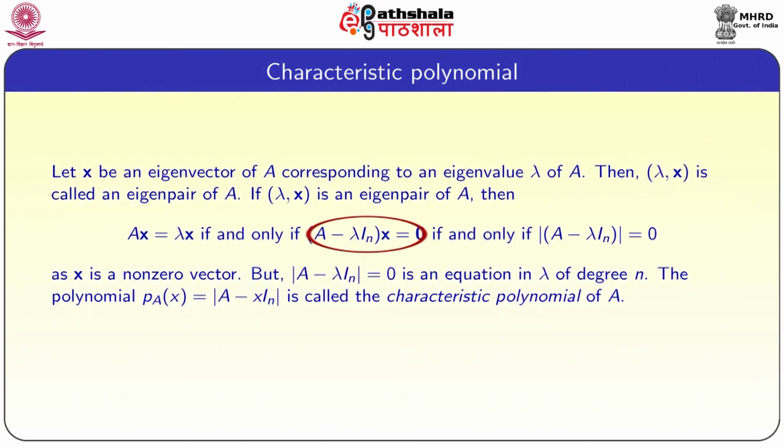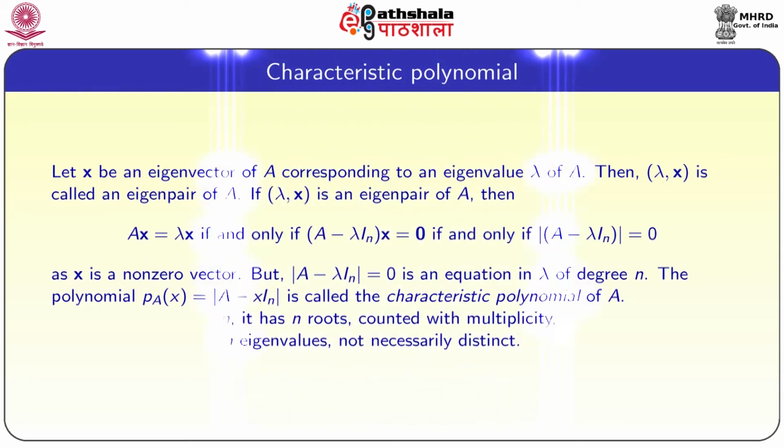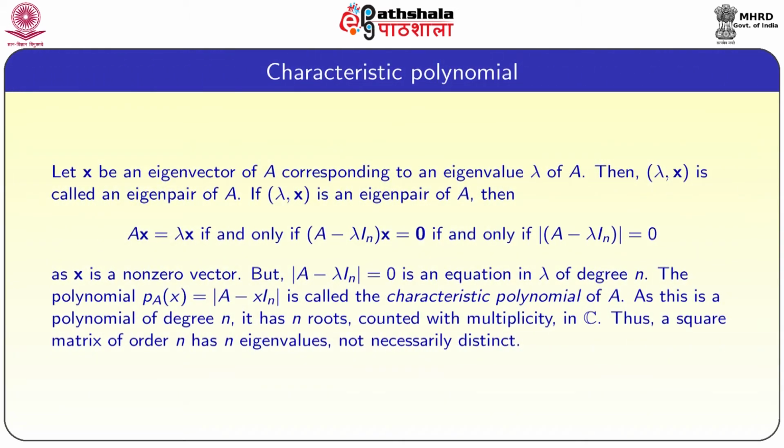But the determinant of A minus lambda In equal to 0 is an equation in lambda of degree n. The polynomial p_A(x) equal to the determinant of A minus x In is called the characteristic polynomial of A. As this is a polynomial of degree n, it has n roots counted with multiplicity in C. Thus, a square matrix of order n has n eigenvalues, not necessarily distinct.